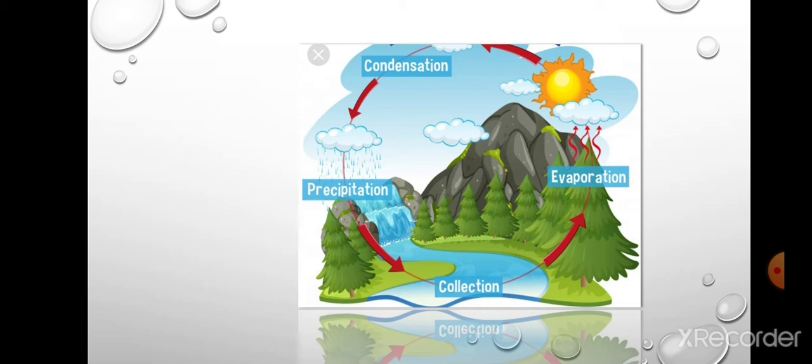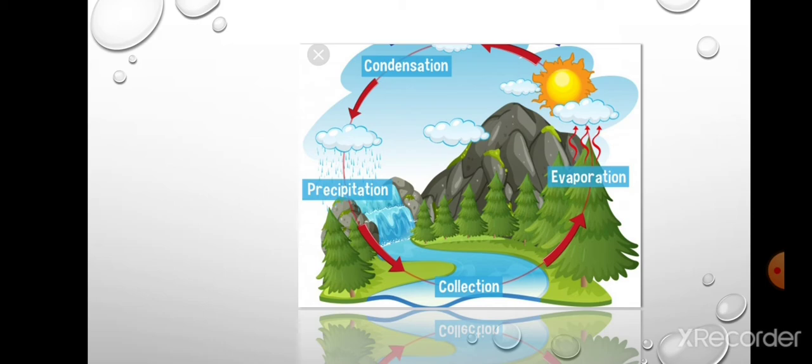Now, what is transpiration? Transpiration refers to the loss of water from the plants. Both these processes, evaporation and transpiration, lead to the formation of water vapor. Now, as the water vapor rises up in the atmosphere, what happens over there? The temperature gets lowered, and these vapors get converted into tiny droplets.